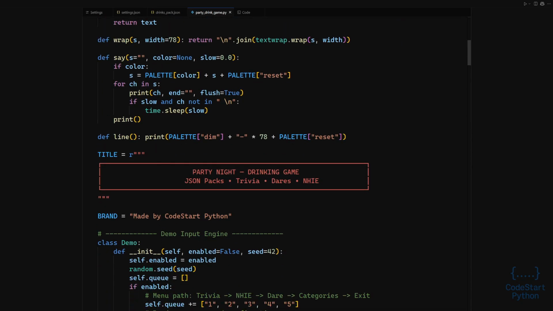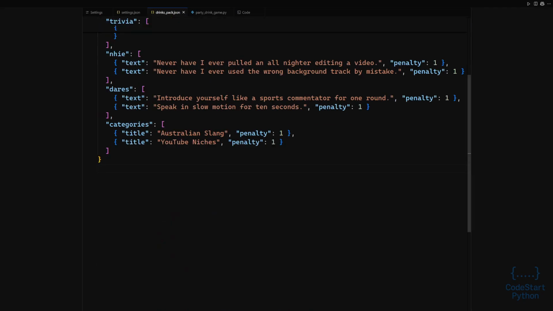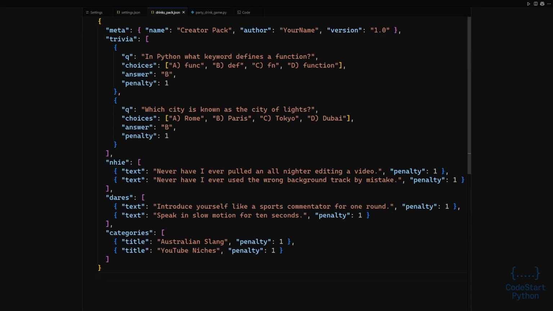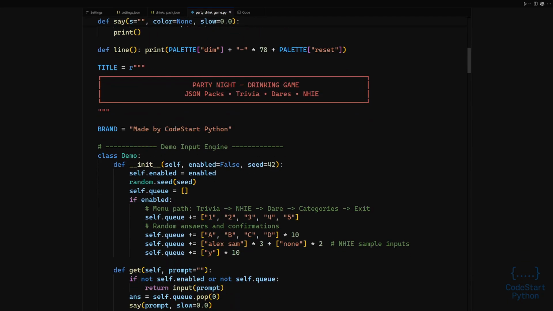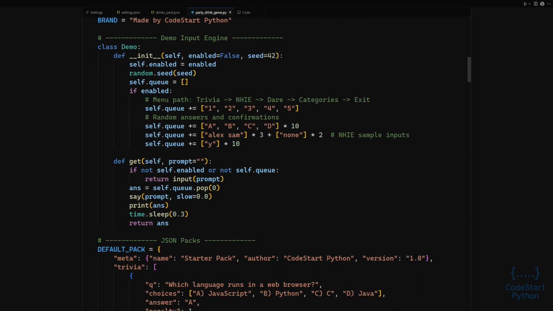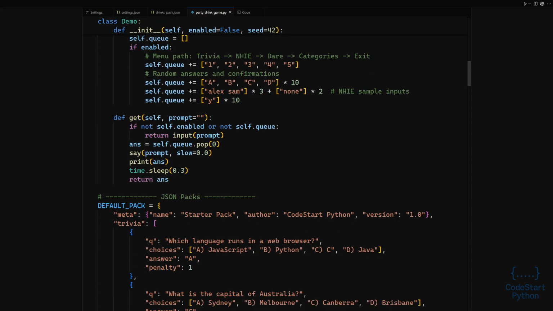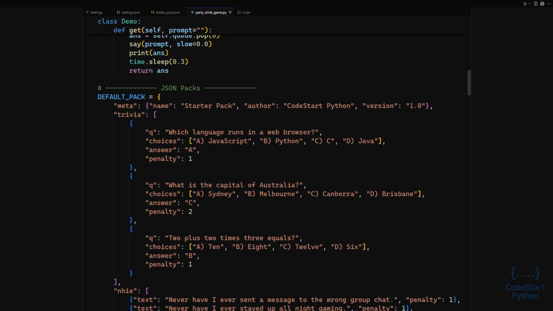The game loads a content pack from a JSON file. If a file called drinks_pack.json is present, the game reads that pack. If the file is missing, the game uses a built-in starter pack. A pack contains trivia questions. It also contains Never Have I Ever cards. It also contains Dare cards. It also contains category prompts. Each item can include a penalty number that adds sips or adds points in dry mode.